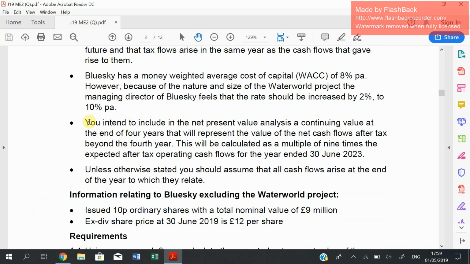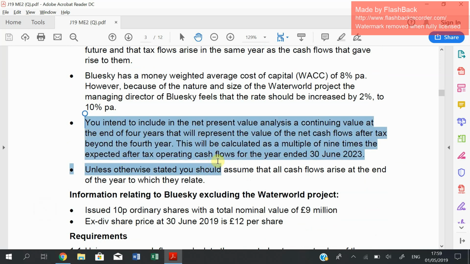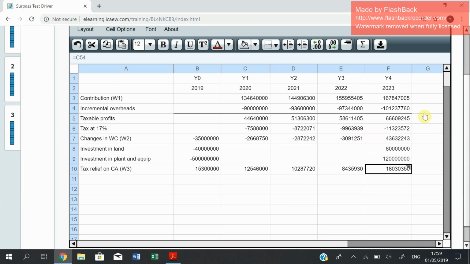The last point for that computation, you intend to include in the NPV a continuing value at the end of 4 years that will represent the value of net cash flow of the tax beyond the 4th year. This will be calculated as a multiple of 9 times the expected after-tax operating cash flows for the year ended 30th of June 2023, which is your year 4.